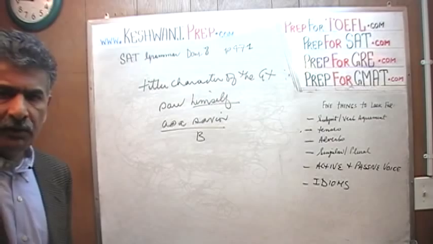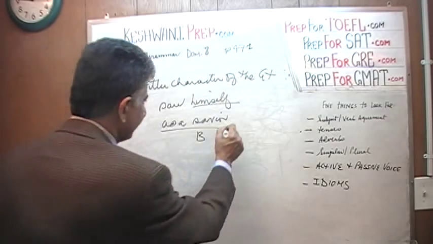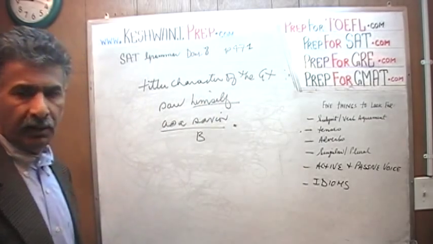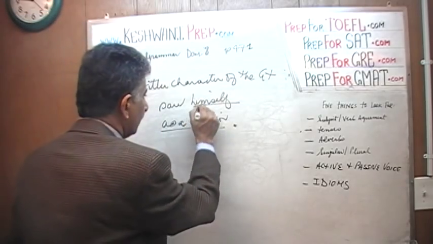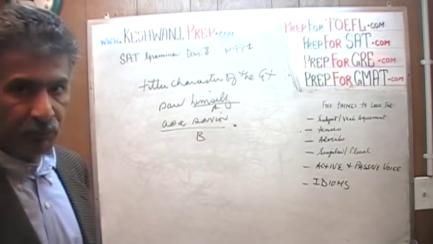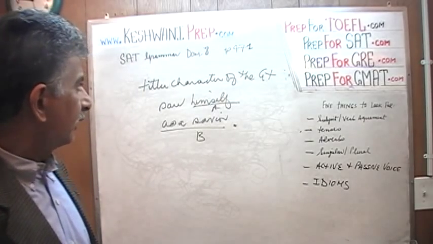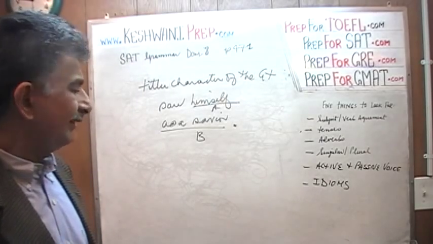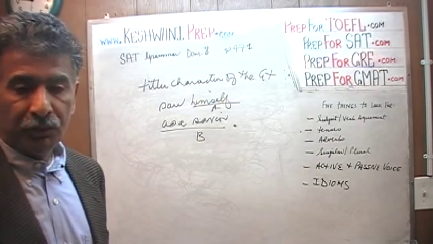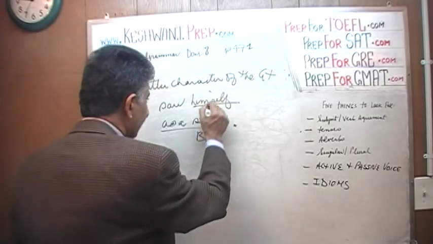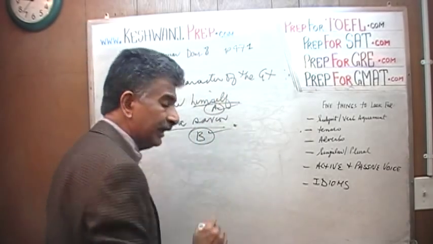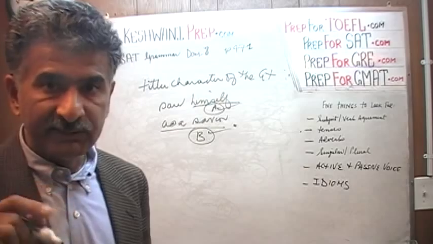Now, if you had to fix this part, pretend this is the sentence. If somebody were to give you this sentence with these two portions underlined and ask you to fix it, what would you say to them? The title character of the Greek tragedy saw himself as a savior. Well, you would say to the person, it doesn't need any fixing. It's fine. The answer is not A. We do not know what the answer is, but it's not A, it's not B. The problem lies somewhere else.